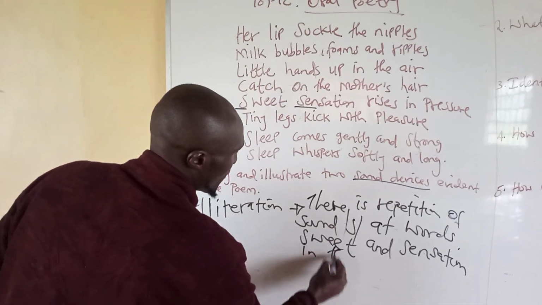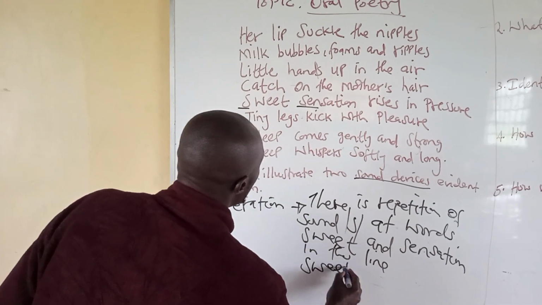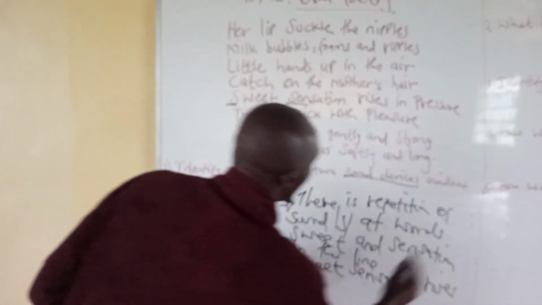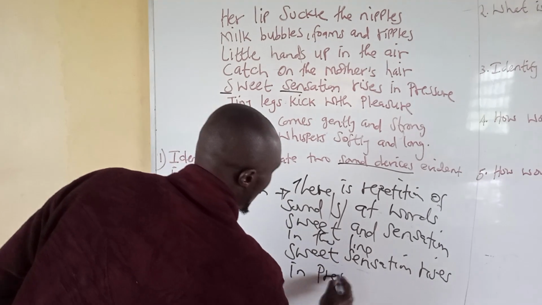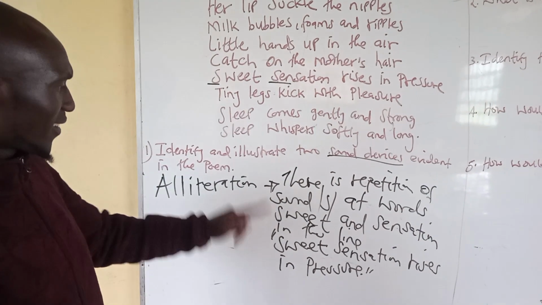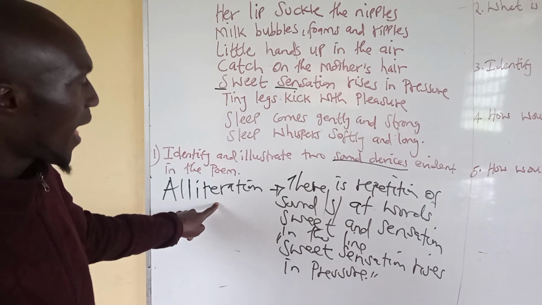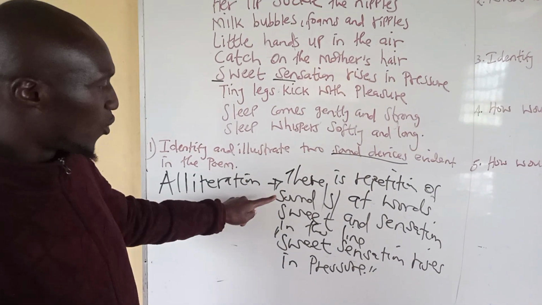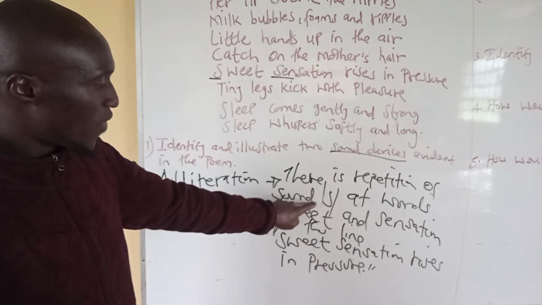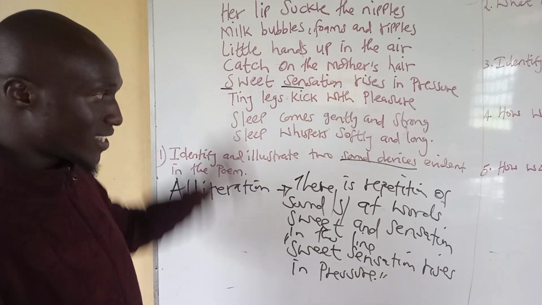in the line. Just give the line, that is, "sweet sensation rises in pressure." So just quote. So viewers, the first thing is to identify the sound device, as we have identified, that is alliteration. After saying alliteration, identify the sound, this sound that is in the words sweet and sensation, and then from there, just give that line where there is a repetition of the sound.